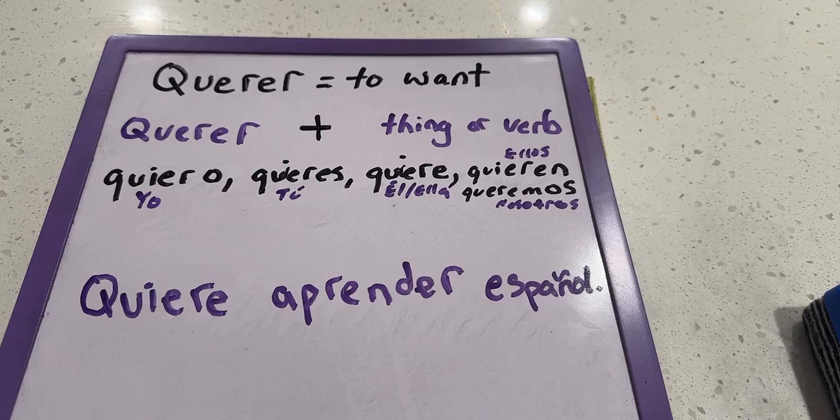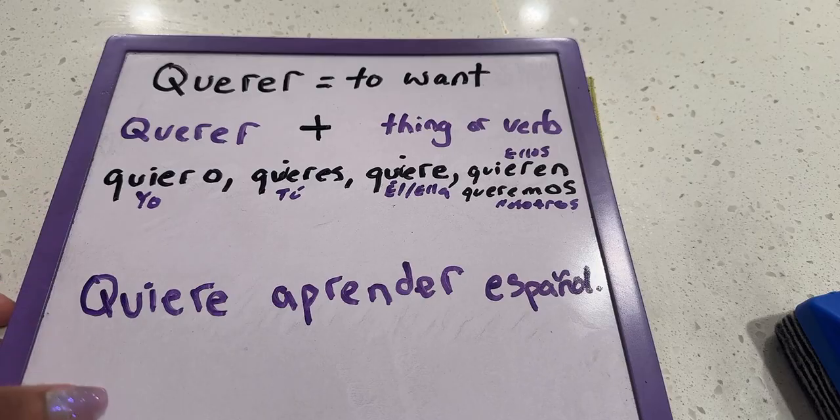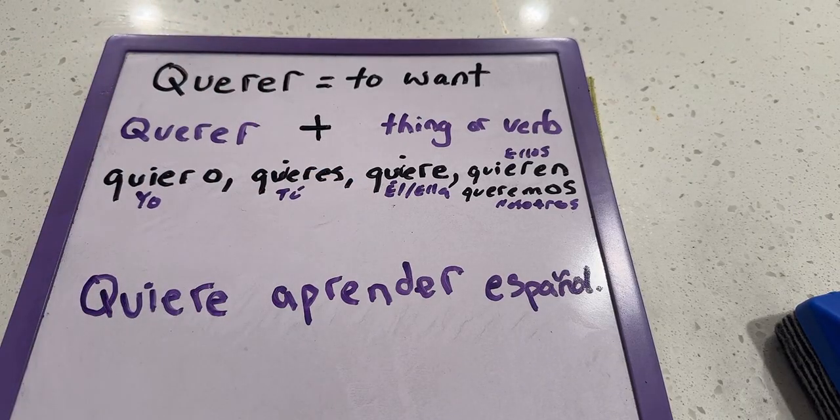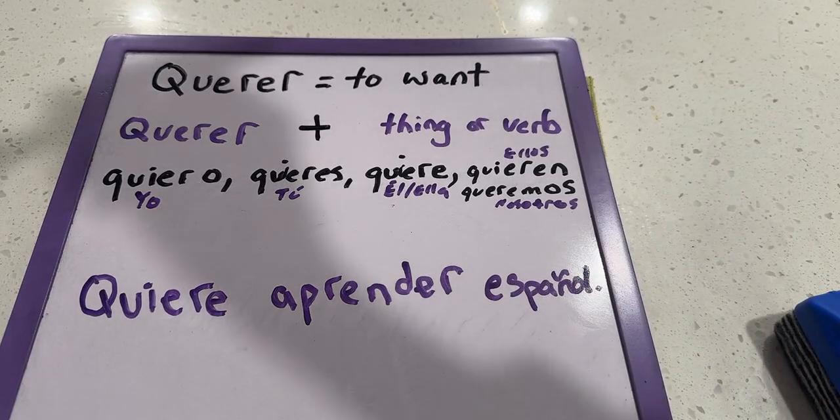All right, so absolutely. So yeah, all you have to do is look up here and that'll tell you what each of these means. So if we're saying quiere and we look up here, quiere is the él, ella form, also known as the he or she form. Hola, Harper Kitten. Gracias por venir. Thank you for coming. All right, so this sentence is correct. So he or she wants to learn Spanish.